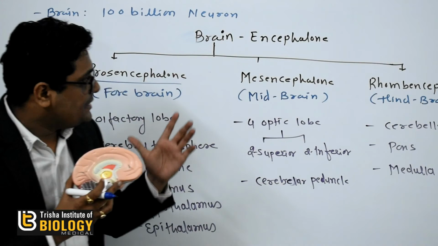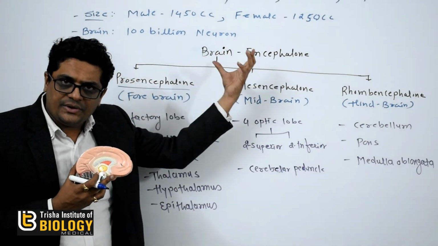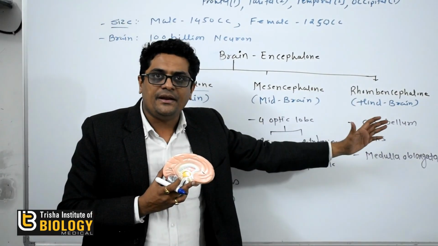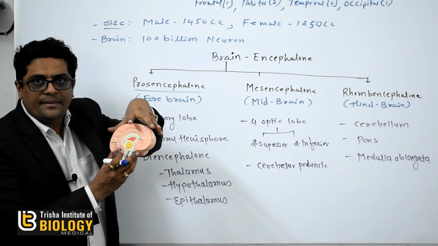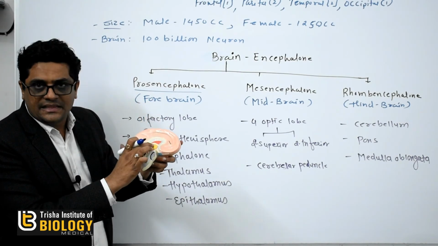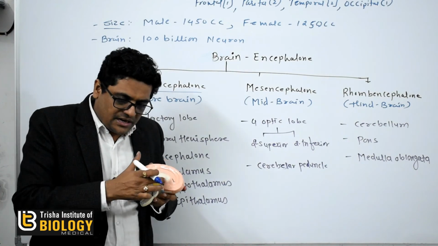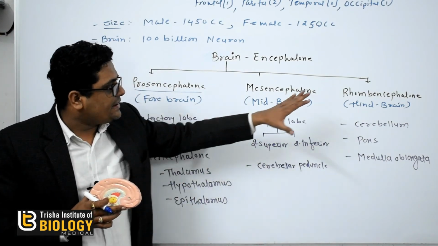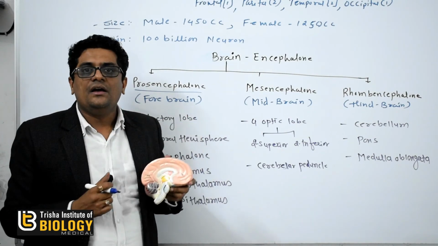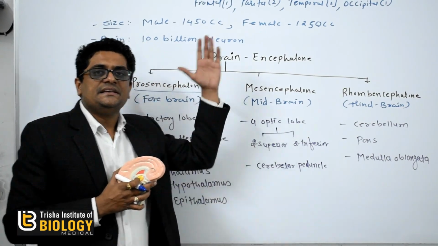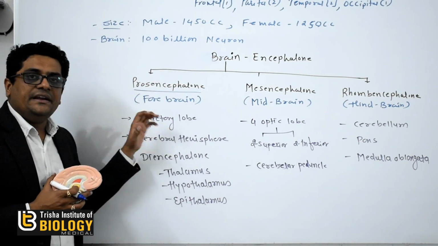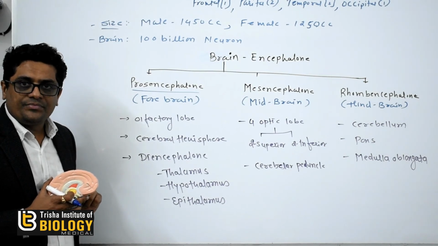Okay, so the brain is also known as the encephalon. There are three main parts of the brain: forebrain, midbrain, and hindbrain. Forebrain, that is the cerebrum, then olfactory lobe, and बीच में होगा that is diencephalon. Midbrain is surrounding the diencephalon का part है, and the hindbrain possesses the cerebellum, pons, and medulla oblongata. Okay, so this is the part of brain. Now in next video we will discuss the detail about the forebrain. Thank you.